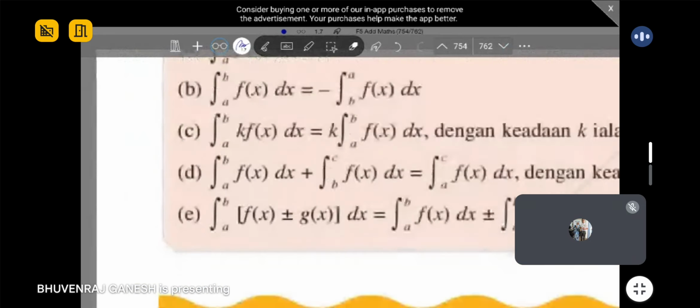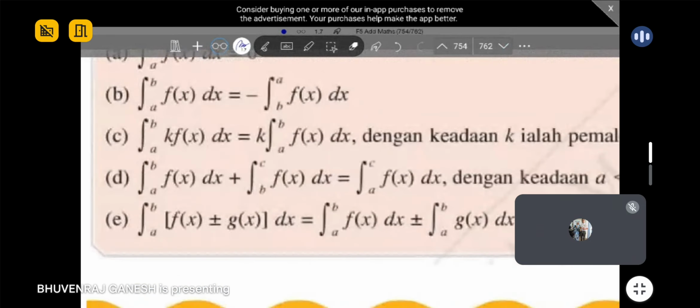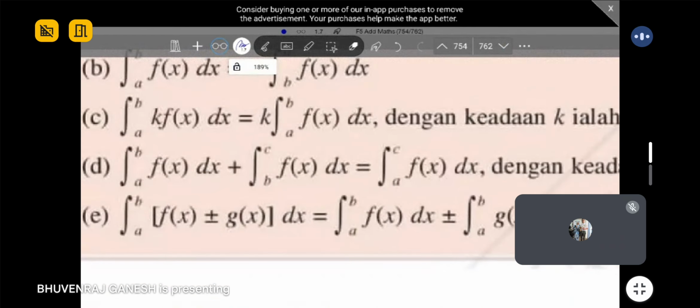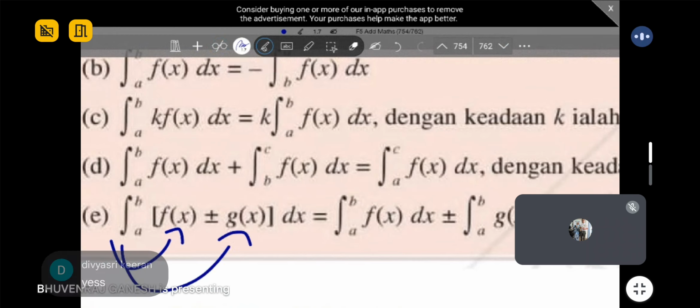Then the fifth rule, the last one. You have seen this before in indefinite integrals. Am I right, guys? You can expand the integration sign inside. We talked about this last week also, so it's exactly the same. The only thing here is you have the limits b and a. Are you all clear?